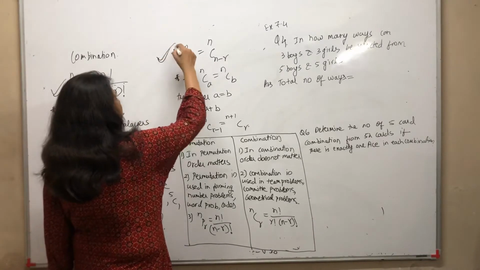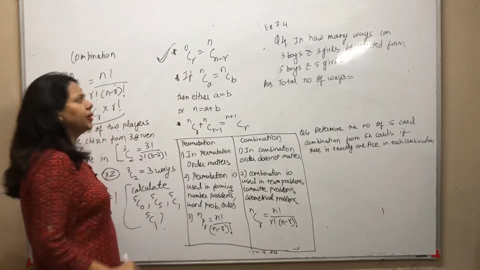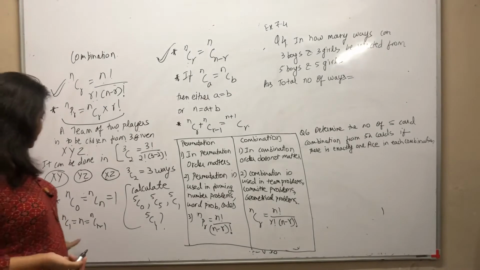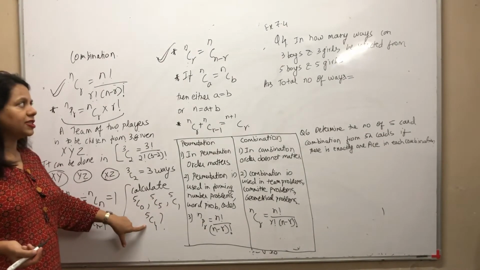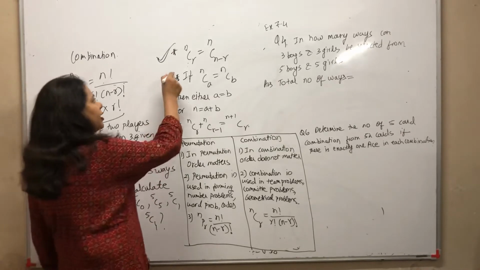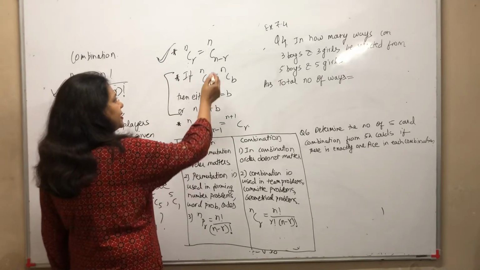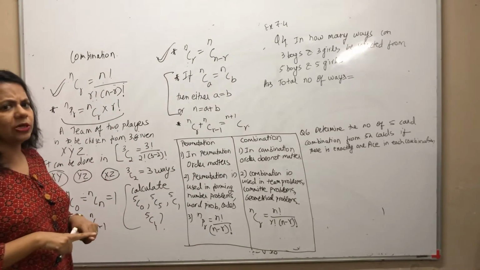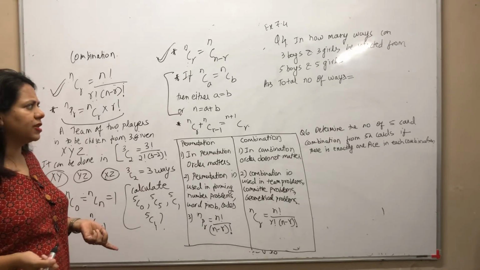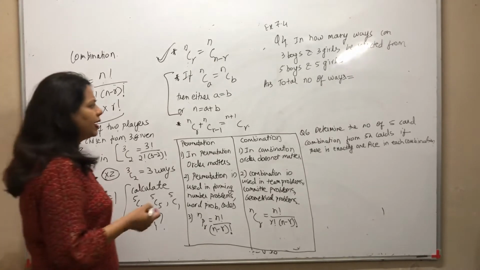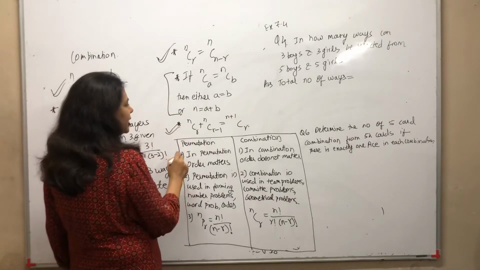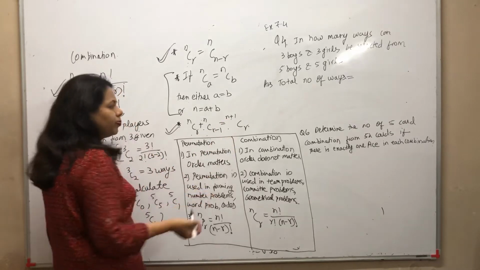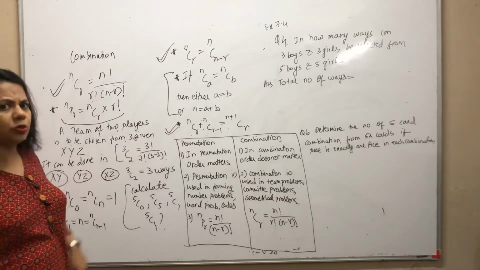Now we have another formula. nCr is the same as nC(n minus r). That's a formula. That is why here 5C1 and 5C4 are the same. Then we have a very important formula. If nCa is equal to nCb, then what happens? Either a is equal to b or a plus b is equal to n. Then we have another, this is a theorem, we'll prove it later: nCr plus nC(r minus 1) is equal to (n plus 1)Cr. So make a note of all this.